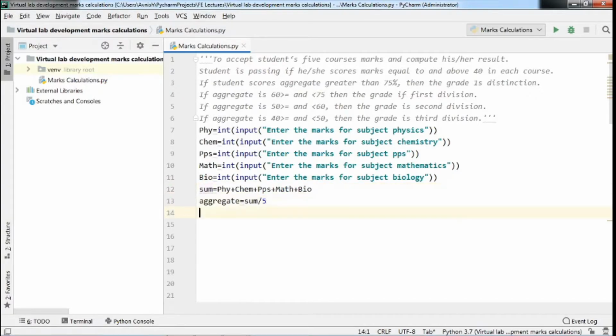Now we have to check whether the student scores marks equal to and above 40 in each course. So we will take one conditional statement here using if. Here we have to check whether each subject has greater than or equal to 40 marks. So the first subject is physics. Physics should be greater than or equal to 40 marks.